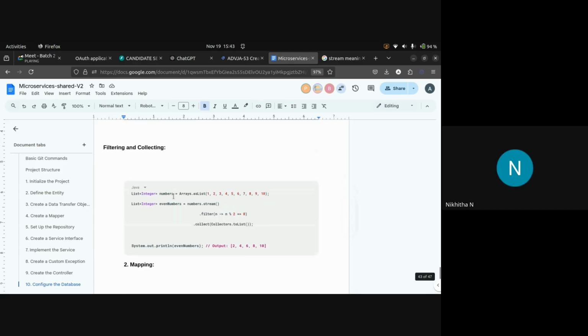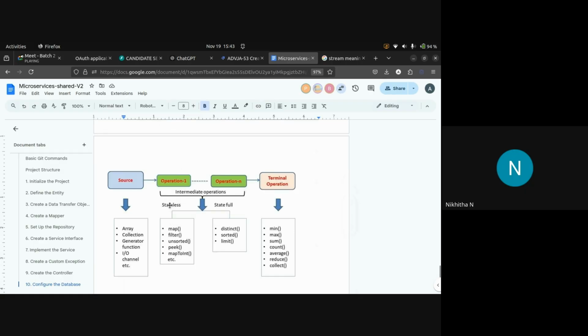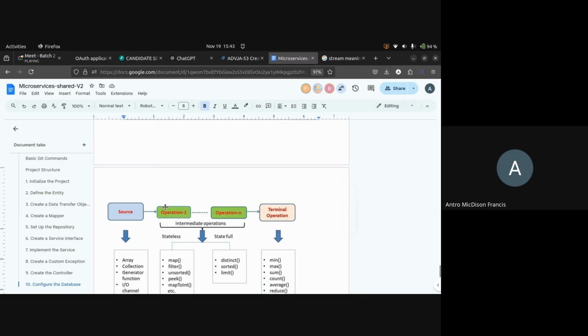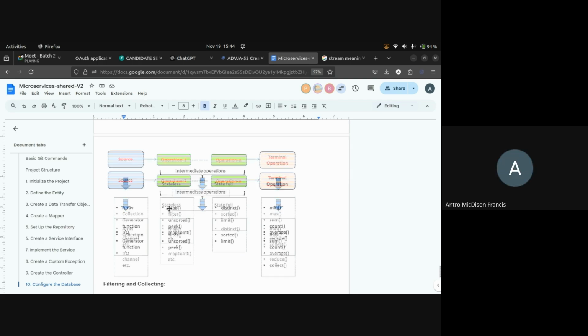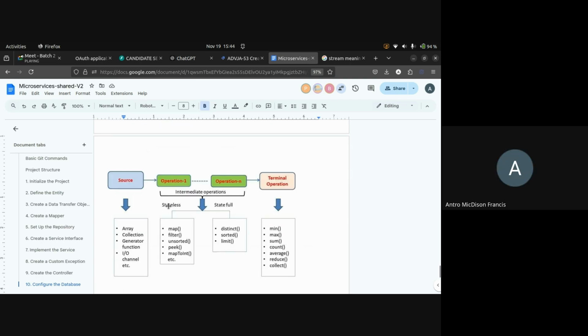Andrew, what is the stateless and stateful in that diagram? Yeah, that we will cover later. At this point of time, don't get confused with all these things. I'm trying to make it as easy as possible at this moment. Okay, I'll tell you later. So this is enough. I think this is a little bit of an advanced concept, and it may make you confused. I don't want to confuse you, and we don't have much time today, so that's why.